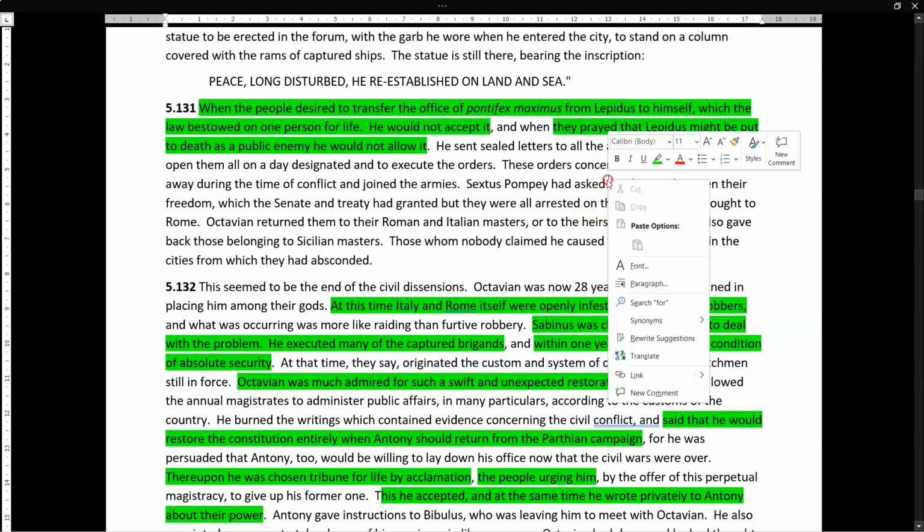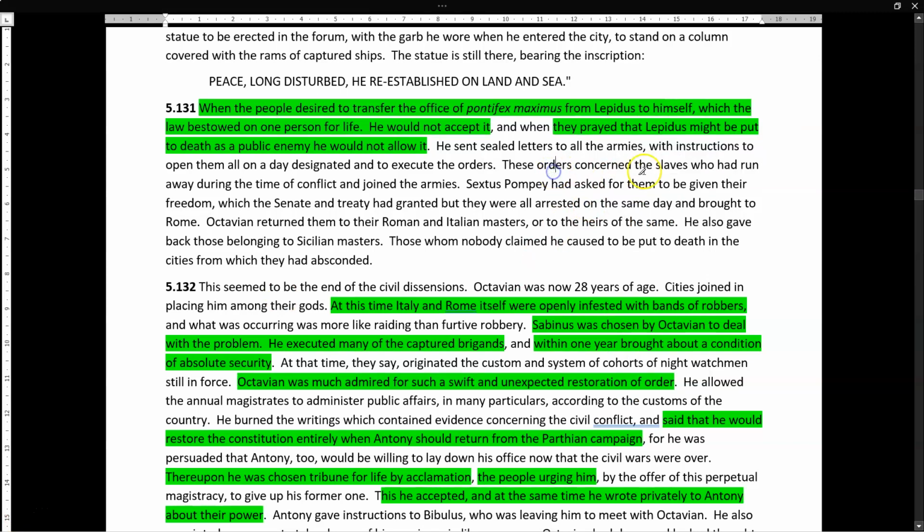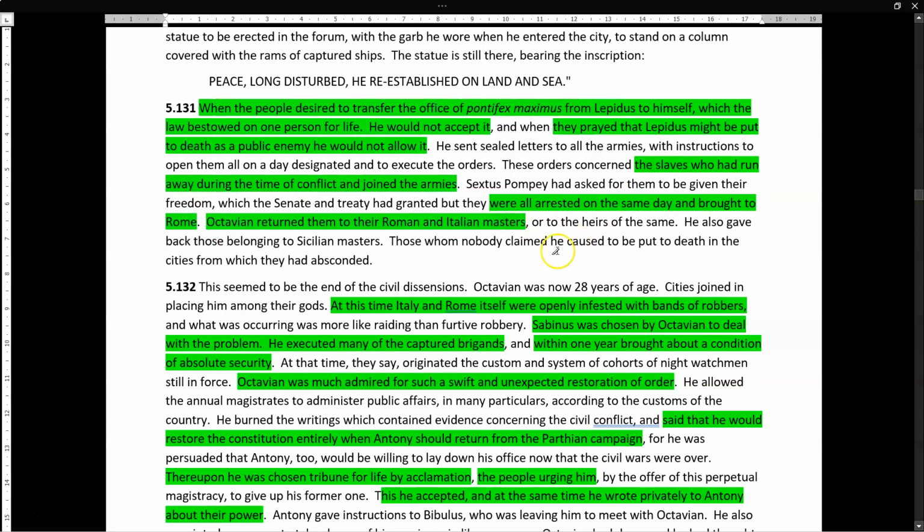We also then have evidence showing Octavian's power. There were some slaves who had run away during the time of conflict and joined armies; they were all arrested and brought back to Rome, and then they are returned to their masters. So that obviously would keep them quite happy.